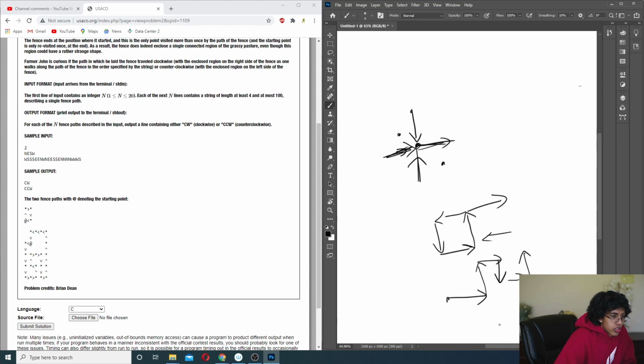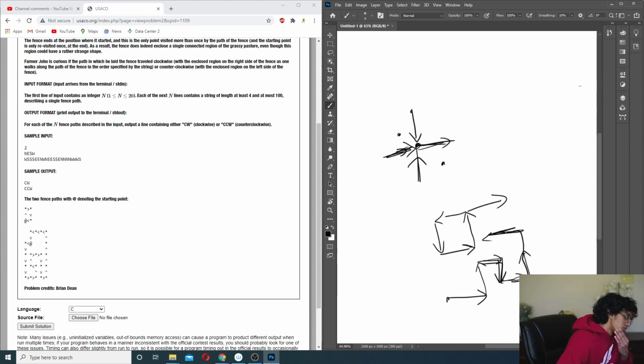So even if you turn counterclockwise as many times as you want, there's literally no way to get out of this side of it without turning counterclockwise, right? But yeah, you would at least have to turn counterclockwise enough. Basically, for every clockwise turn, you have to mirror it, right? Like that. So this mirrors that, right?